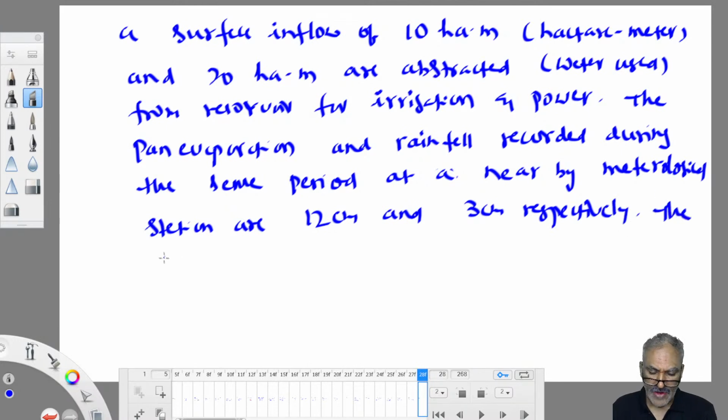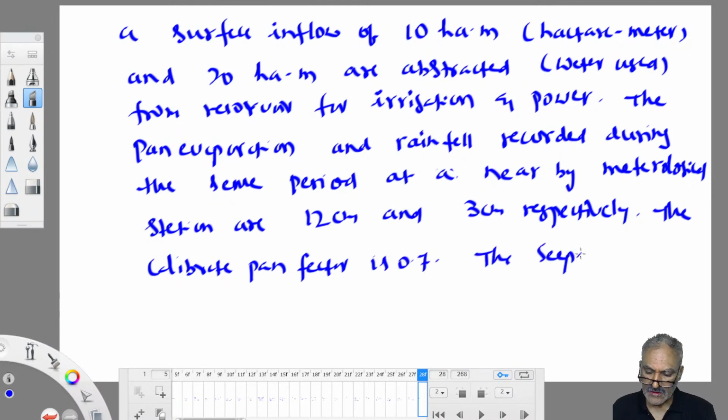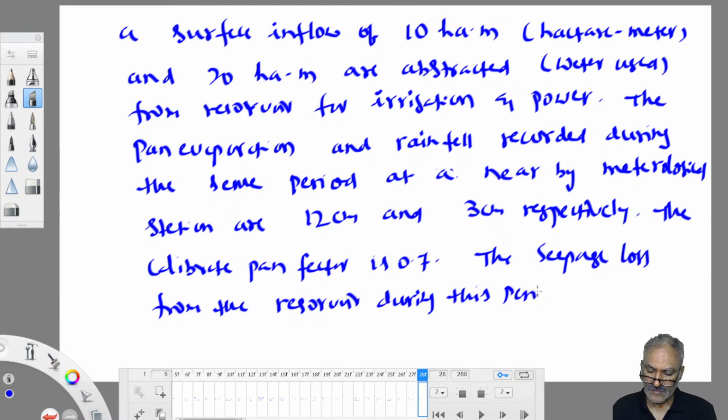The calibrated pan factor, what is that calibrated pan factor? Cp value 0.7. The seepage loss from the reservoir during this period in hectometer.